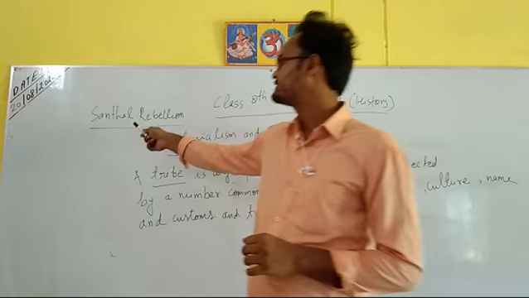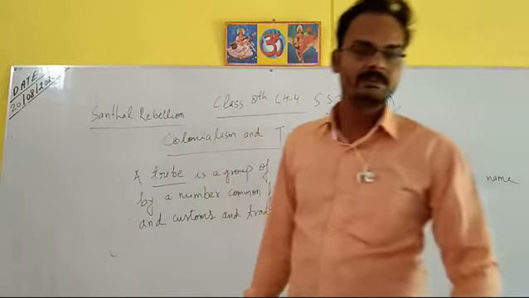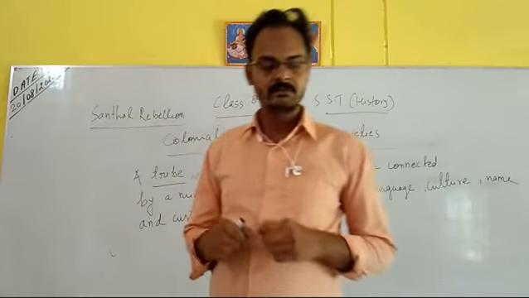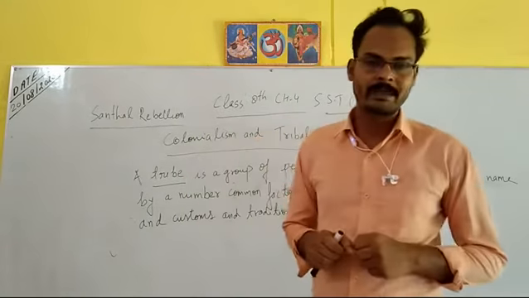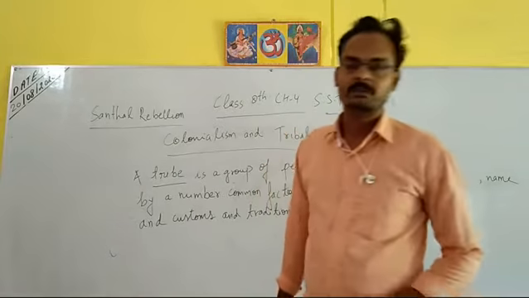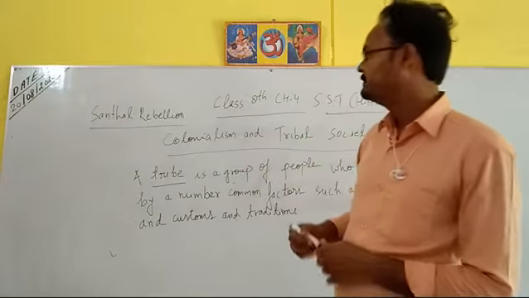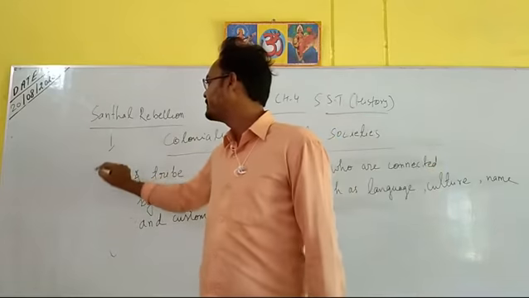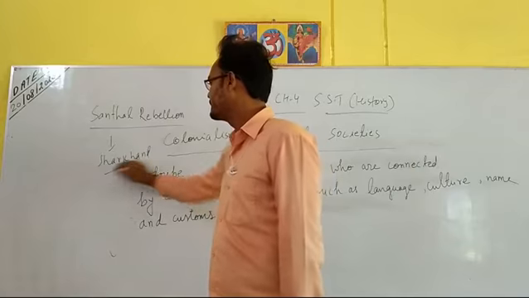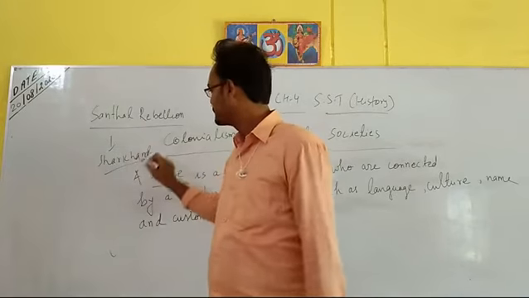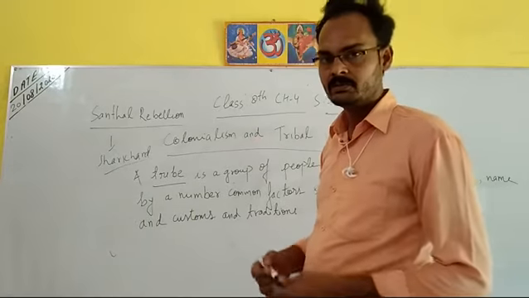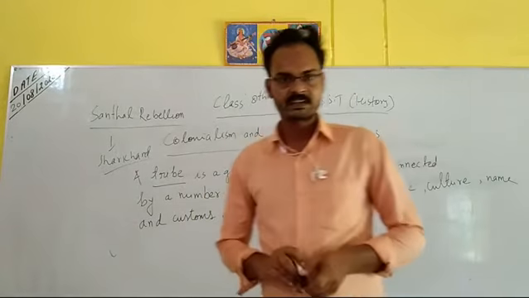First we talk about the Santhal rebellion, which is given on page number 38, on the left side, where two men are shown with arrows and bow in their hands. The Santhals belong to Jharkhand, which is now a different state, separated from Bihar.